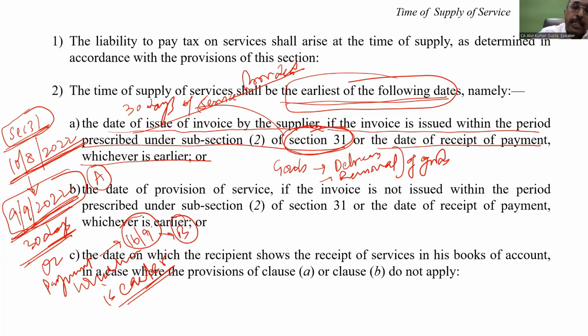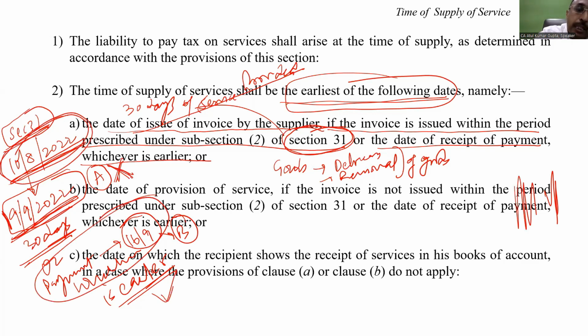But my dear friend, the law says further that if I have not issued the invoice within 30 days, let us say I raise the invoice on the 19th of September. In that case, what will be the liability? It is 19th September or 16th September? The answer is no. In that case, it will be the date of services provided or date of payment, whichever is earlier will be the day.